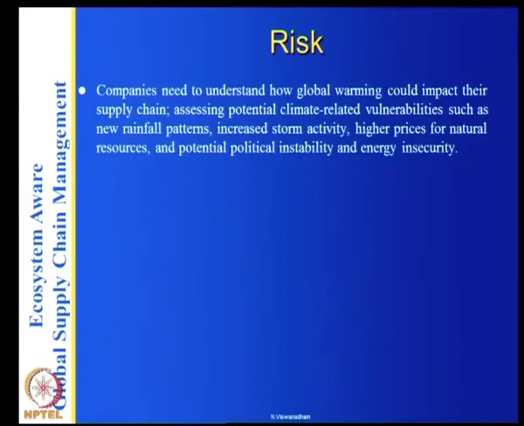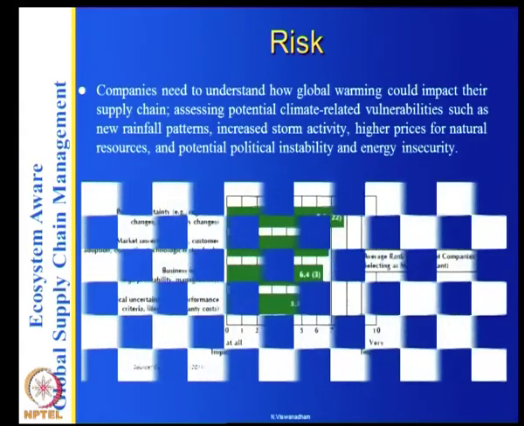So this green supply chain is much more than just the supply chain design. You need to understand the effect of global warming and what are the situations, the risks that you are facing due to this global warming. For example, there is drought because of no rains, or there is excess rainfall and there are floods. So how do you manage these kinds of things for your business?